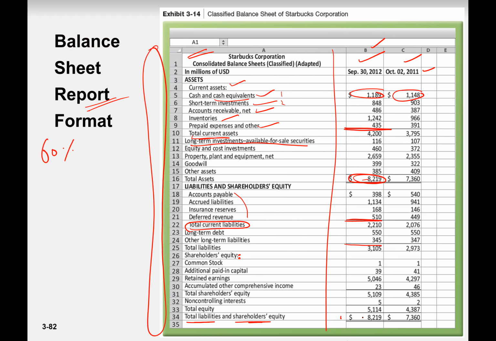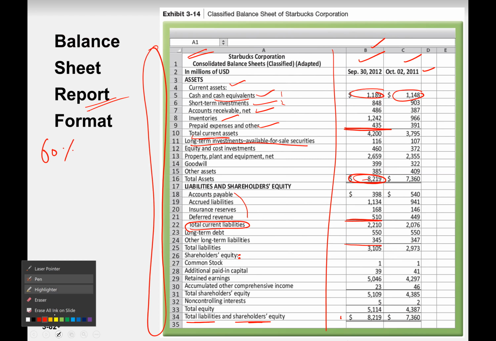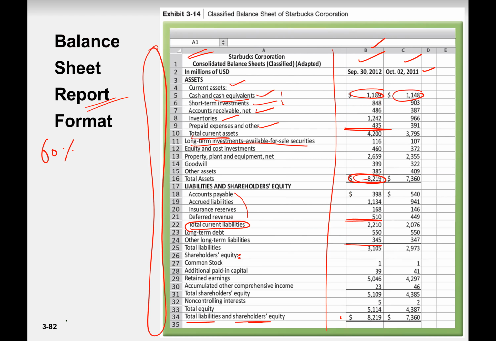This 8219 came from total equity, this amount, plus total liabilities. Where is that? Here we go, this amount. So when you add this, 5114 plus 3105, answer would be 8219, which is exactly equal to our total assets. So that also follows assets is equal to liabilities plus owner equity. This equation. That's it. You have any question?